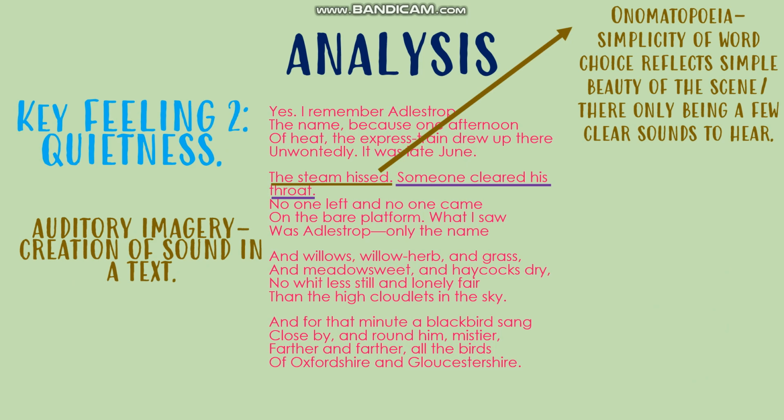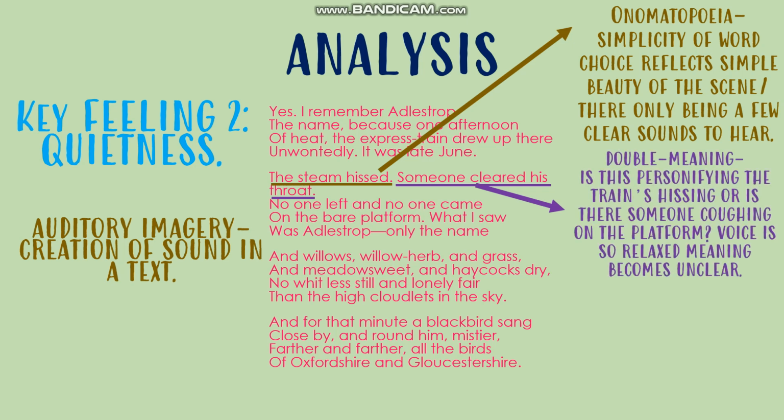of a simple, beautiful scene with very, very clear sounds. On top of that as well, we have this line here, someone cleared his throat, which is in my opinion one of the most interesting lines in the poem, because it could be read in two ways.